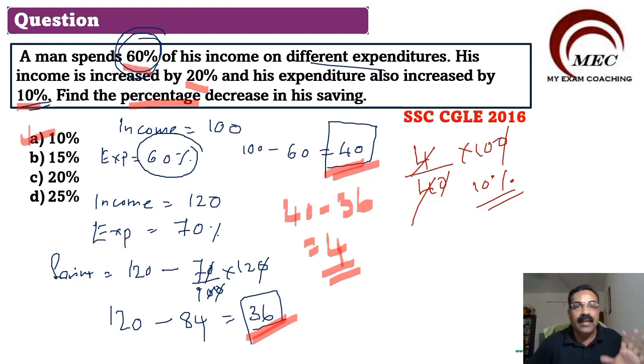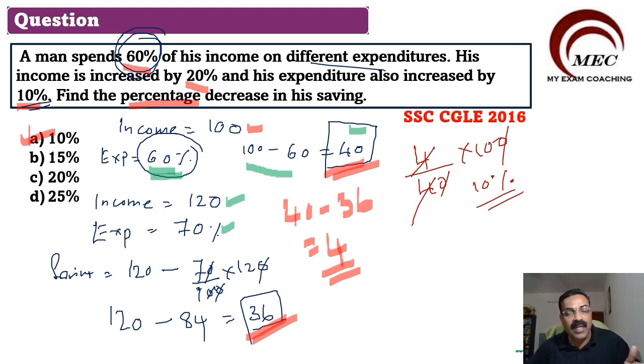Understand very clearly. Let us take the initial income as 100 rupees and expenditure as 60. So the balance saving will be 100 minus 60 equals 40 rupees. Now what is the condition given in the question? Income increases 20%, so new income will become 120. And expenditure also increases by 10%, so obviously it will become 70.